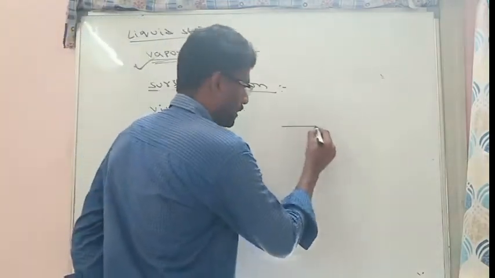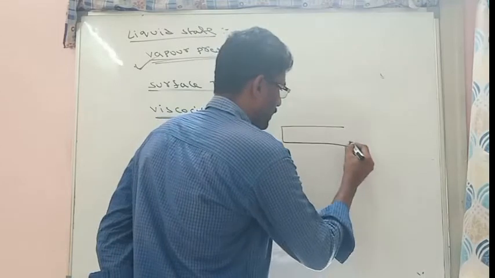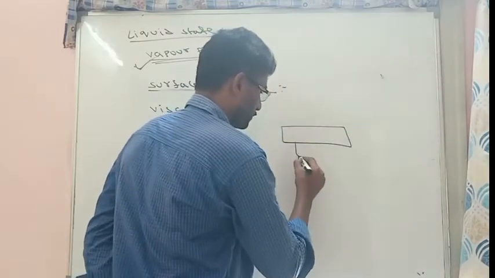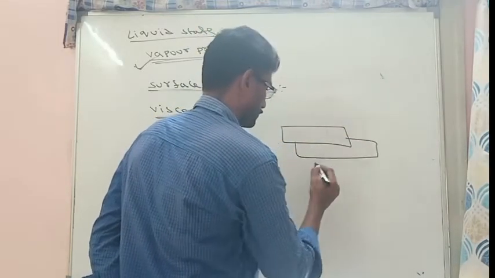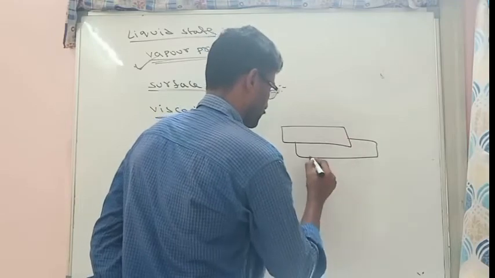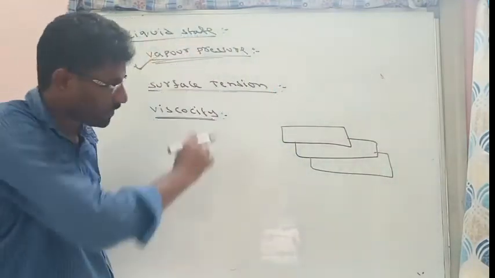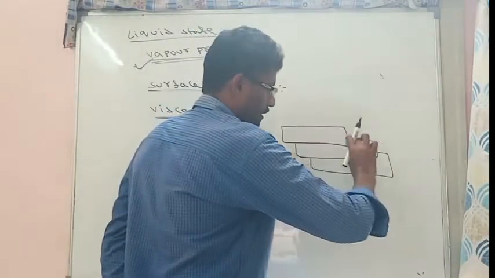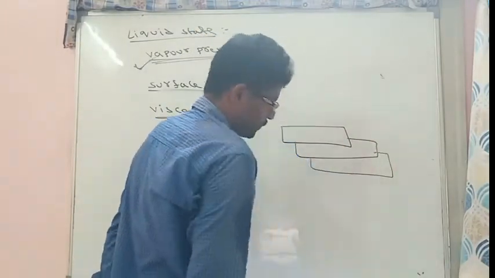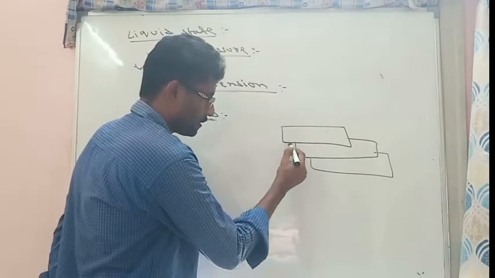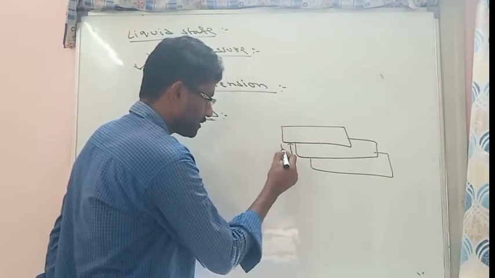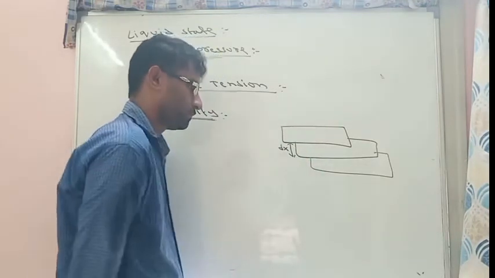Suppose we take some liquid layers. This is one liquid layer, this is another, and this is another. All these layers are separated by a distance dx.